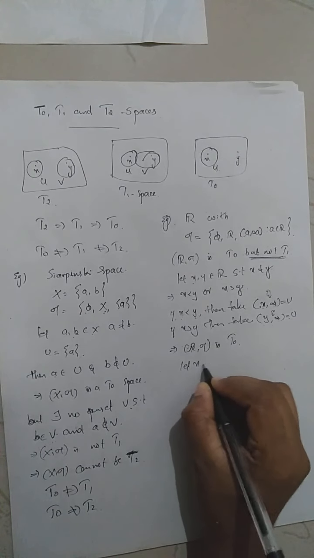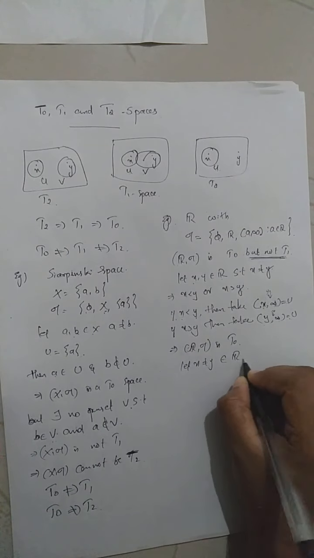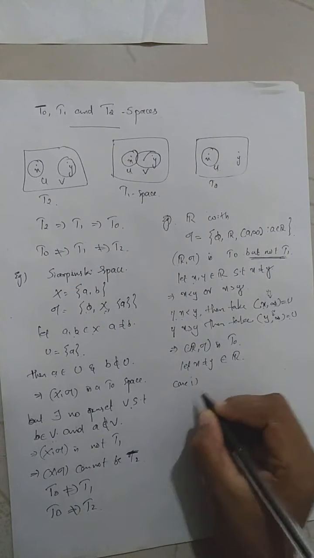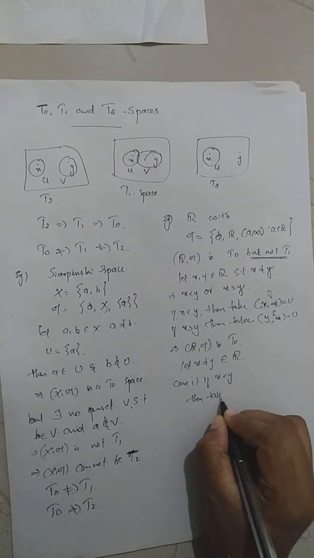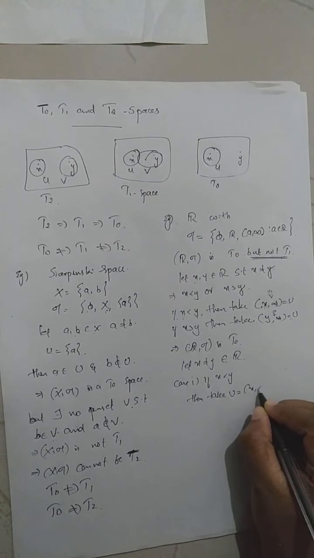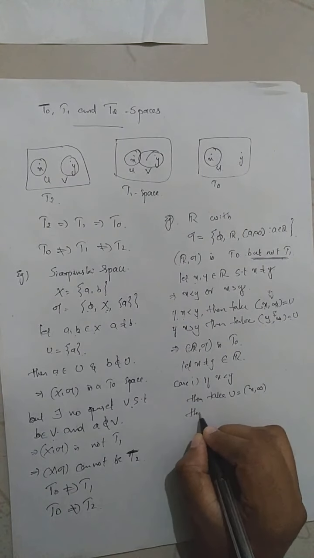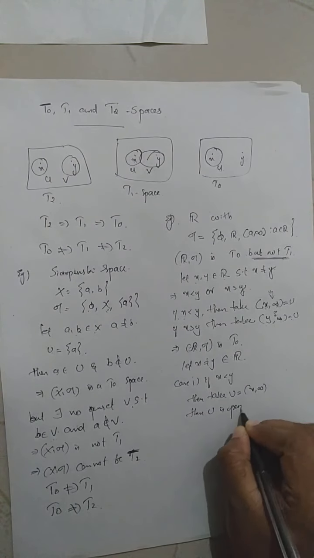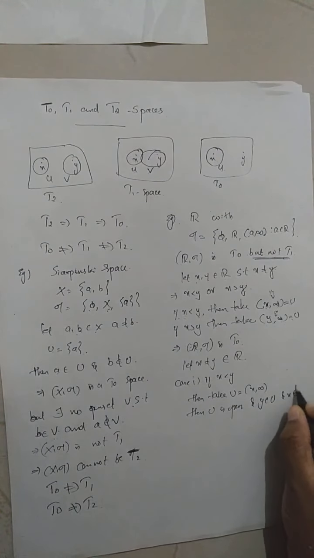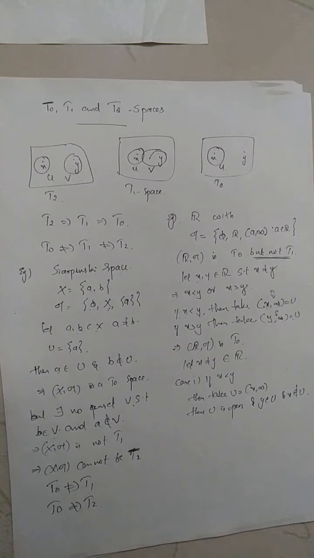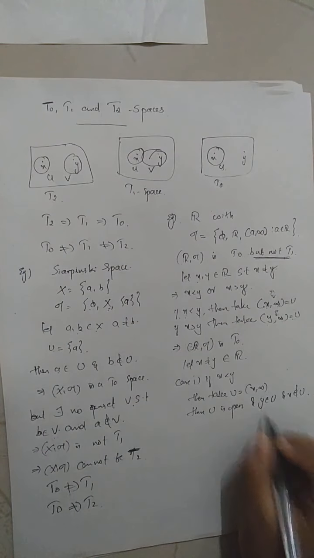Let x not equal to y be 2 different points in real numbers. Case 1, if x is less than y, then take U equal to the interval (x, infinity). Then U is open and y belongs to U, x cannot belong to U. So we get one open set corresponding to the point y.